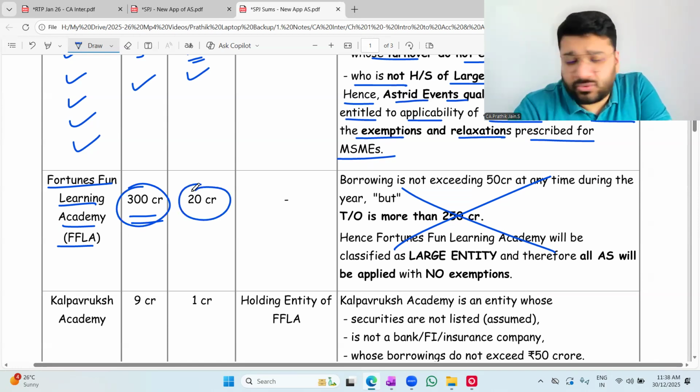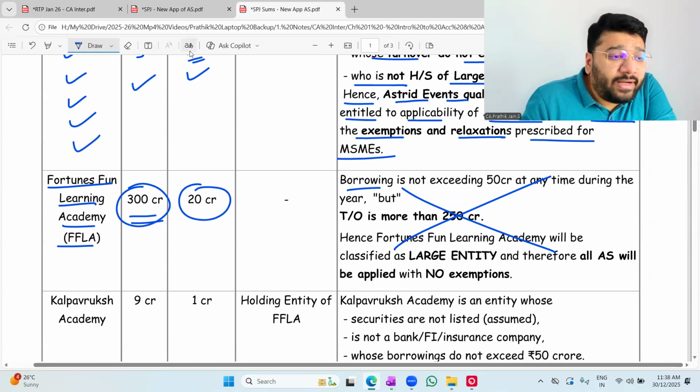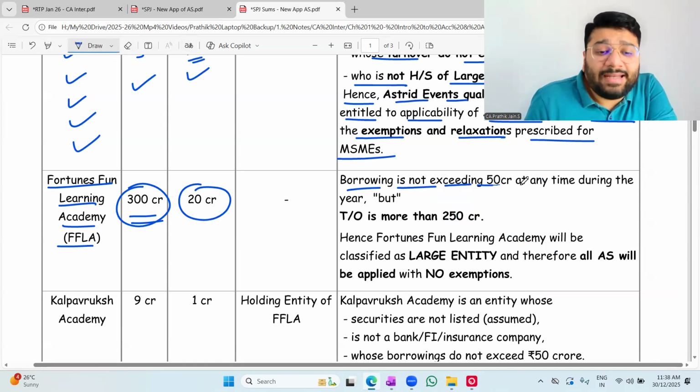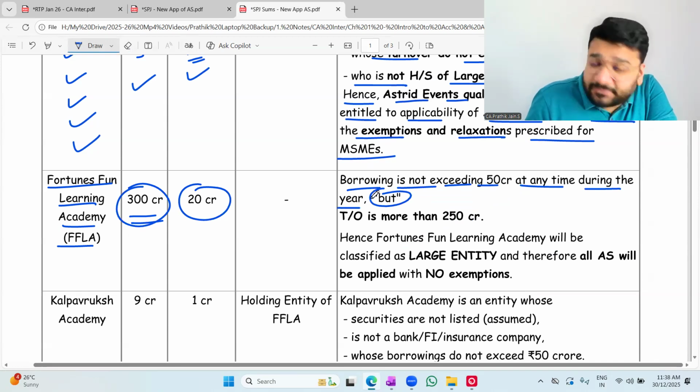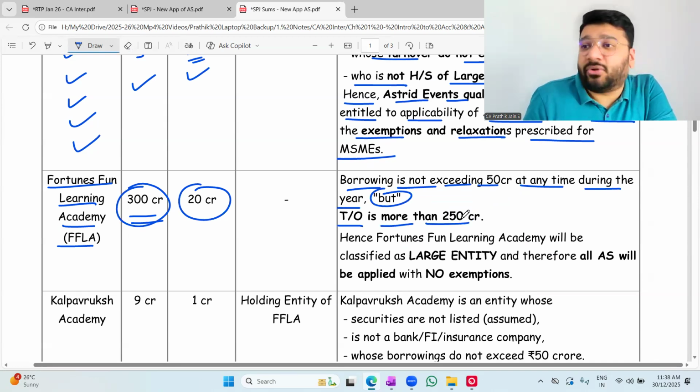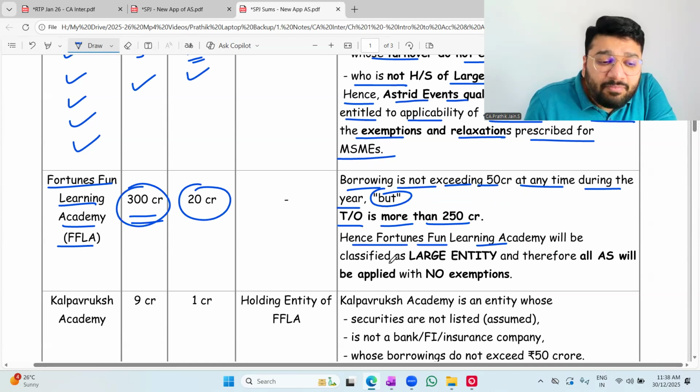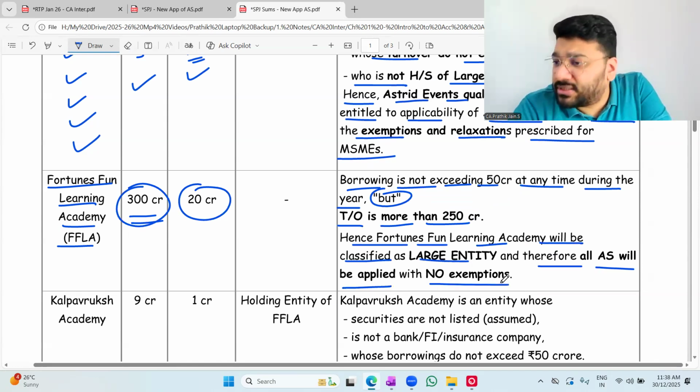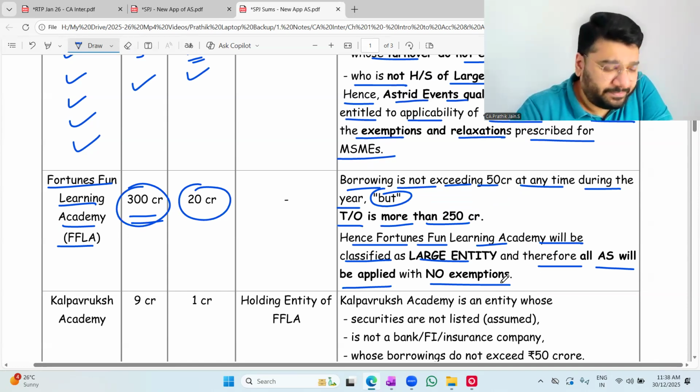Borrowing is 20 crores. Borrowing is not exceeding. Let's look into the answer. Borrowing is not exceeding 50 crore at any time during the year, but turnover is more than 250 crores. Hence, FFLA will be classified as a large entity and all the ASs will be applicable with no exemptions. Any difficulty?